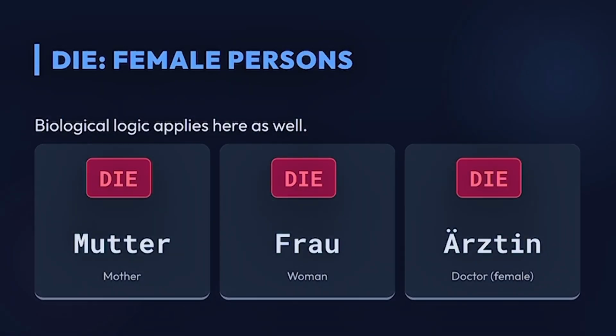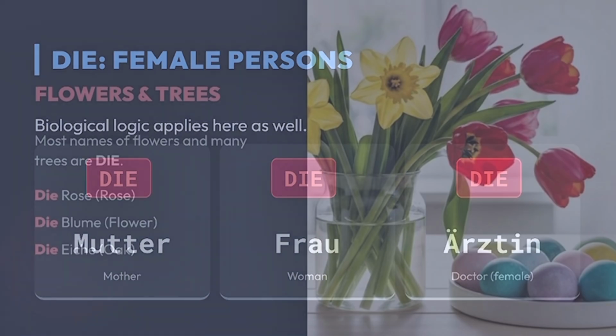Die, the feminine article. Biological logic applies here as well. For example, the mother, die Mutter. So we can say that mother is a woman, so we have to use a feminine form, and the German language applies this logic as well. Die Frau, woman, it's also the feminine gender. Die Ärztin, doctor, female. Because we have an ending in, we refer this word to the feminine form.